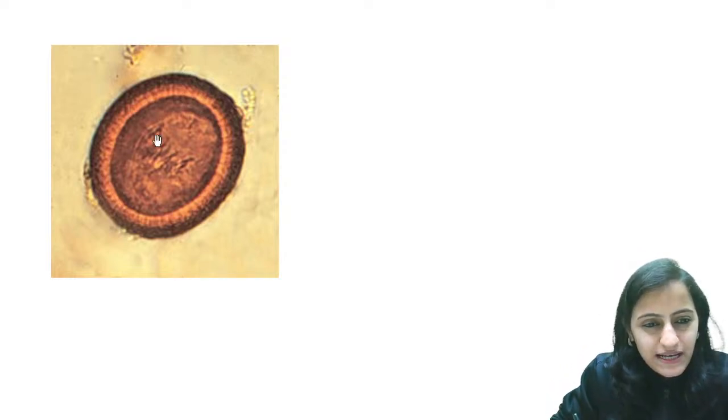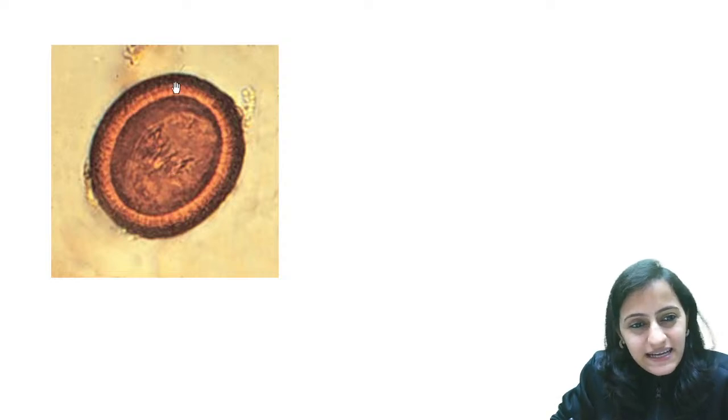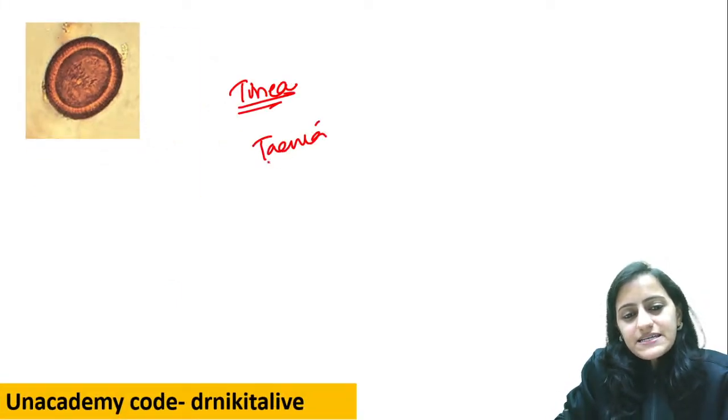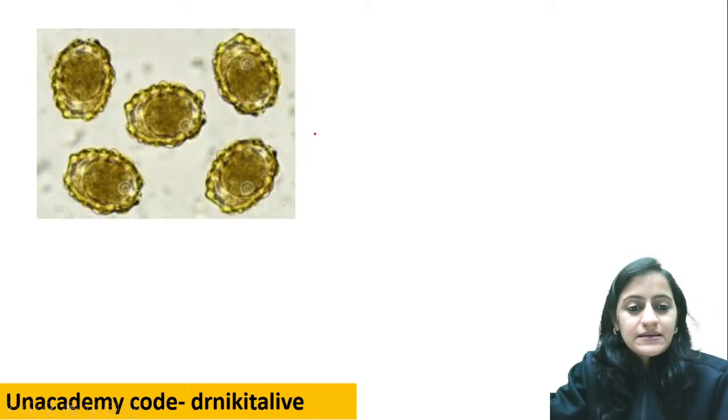What do we see here? We see something like hooklets here. So this is a cystoid egg, and if you look very carefully, there are linear striations. There are these linear striations. So this egg again is Taenia. Okay, this is Taenia basically, Taenia solium or saginata.